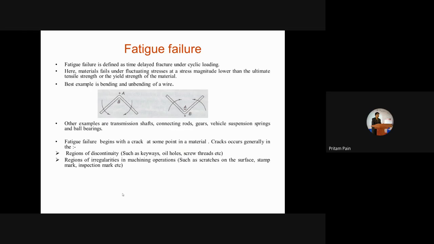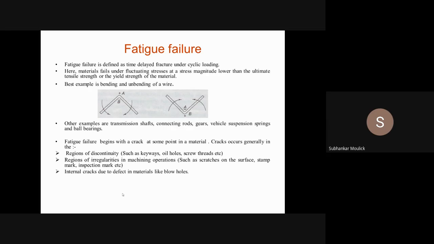Yes, sir. Fatigue failure also occurs due to the presence of internal cracks in the material, due to defects in the material like blowholes. I think you might have studied blowholes in casting. Yes or no? Yes, sir. These blowholes are internal cracks. You cannot see them with your naked eyes, but if you use a microscope, then you will be able to see them.